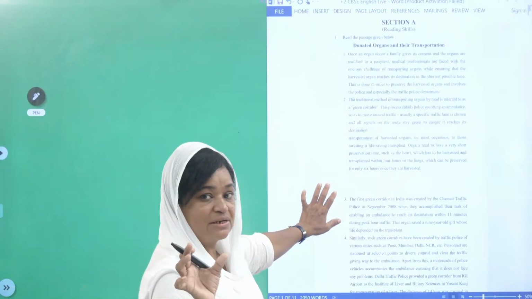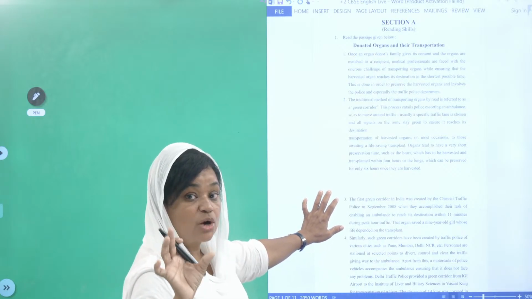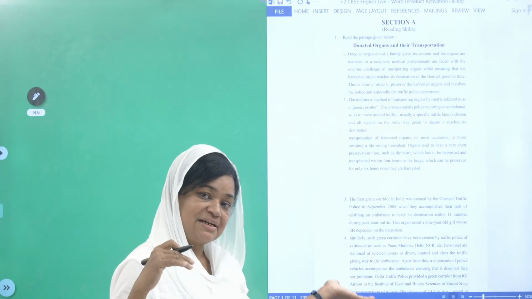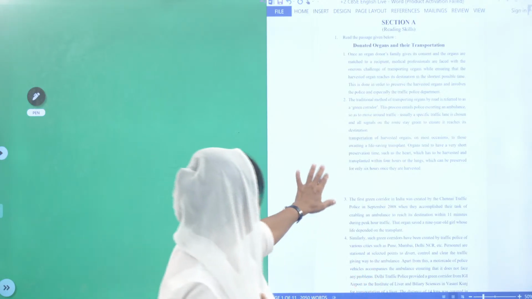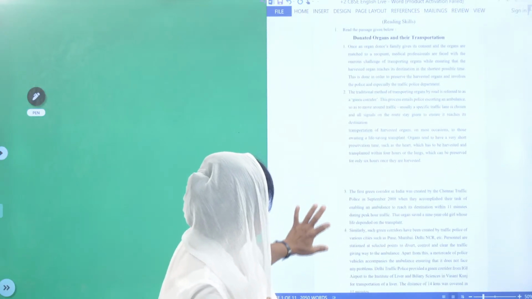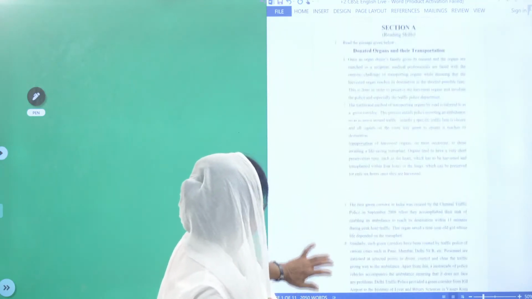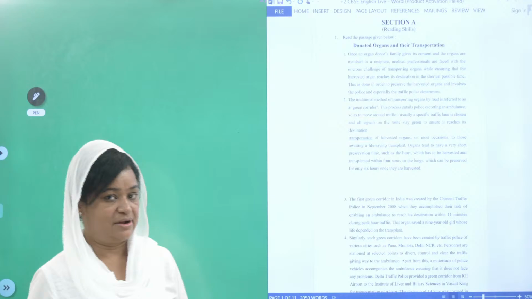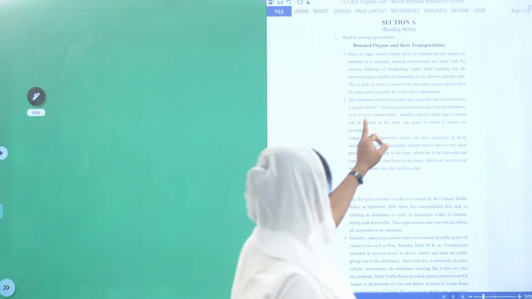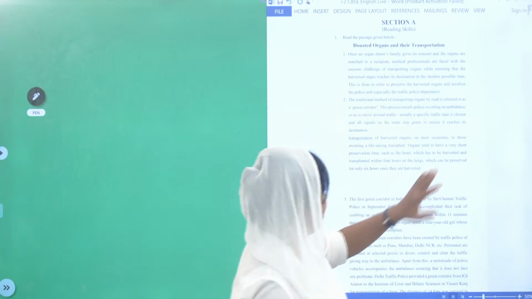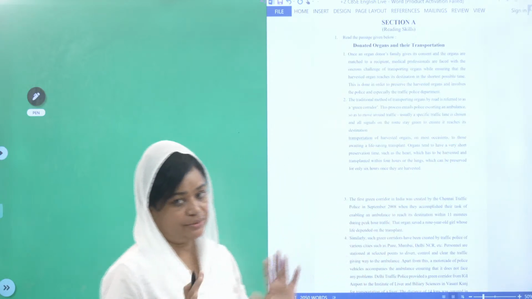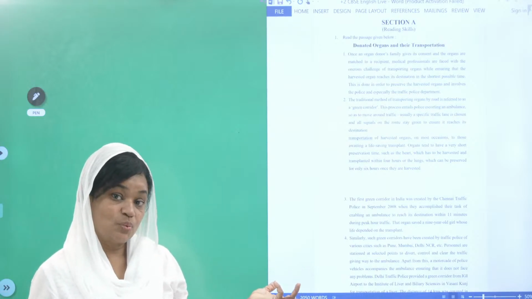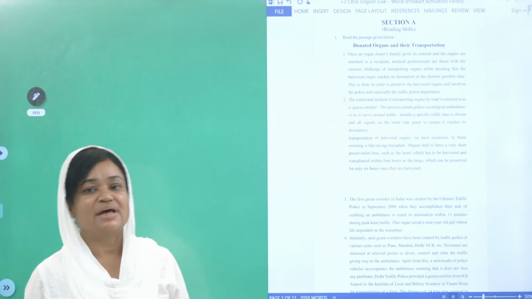I told you the question word: what is green corridor, not how is green corridor or why is green corridor. Why is always related with because, reason. But here the question is what is green corridor. So what might be the answer? Here I found it in the second paragraph. Look at that line: the traditional method of transporting organs by road is referred to as a green corridor. To put it in simple words, that is green corridor. Clear? 1 mark.